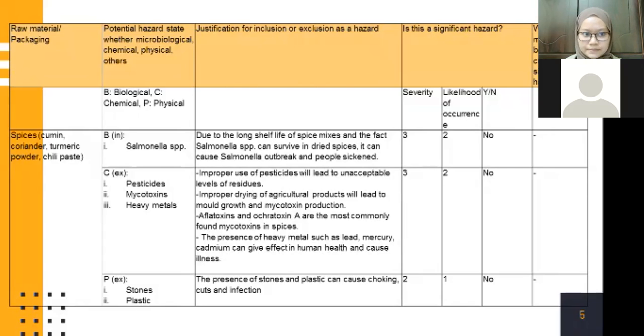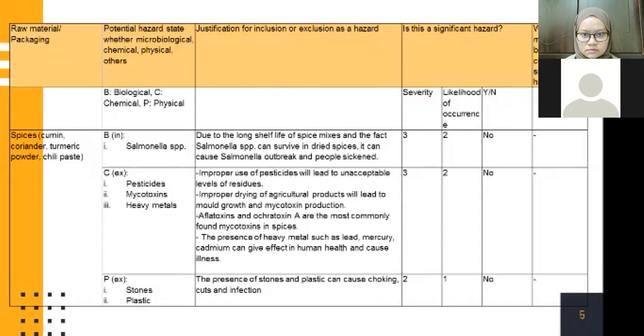Aflatoxin and ochratoxin A are the most commonly found mycotoxins in spices. The presence of heavy metals such as lead, mercury, and cadmium can affect human health and cause illnesses. The severity is 3, the likelihood of occurrence is 2, and is it a significant hazard?